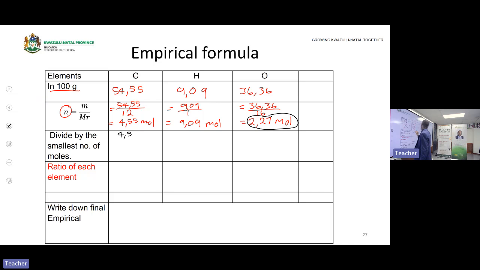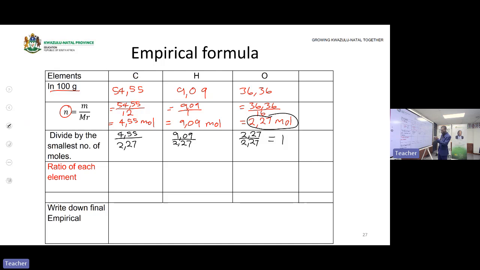Then it will be 4.55 divided by 2.27, 9.09 divided by 2.27, and here, not 36.36, it's 2.27 divided by 2.27. Sorry about that. 2.27 divided by 2.27, the answer is 1.